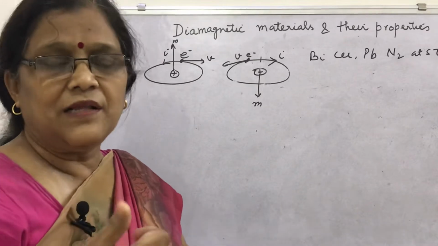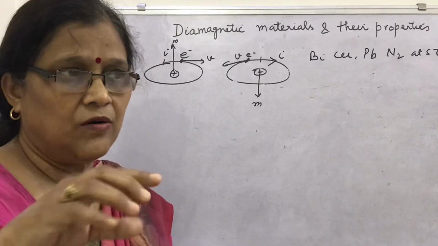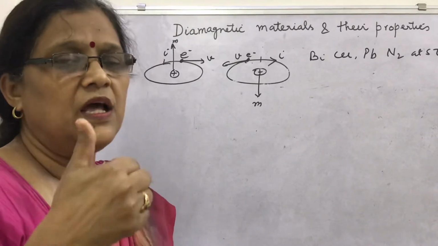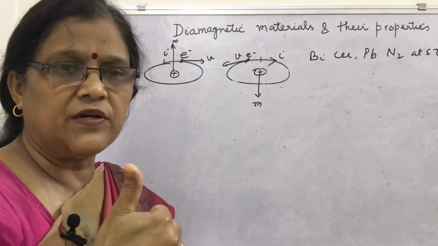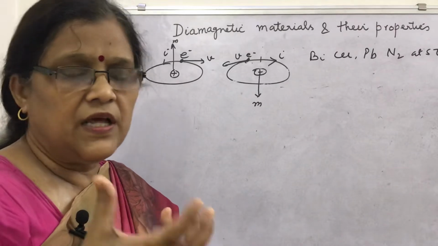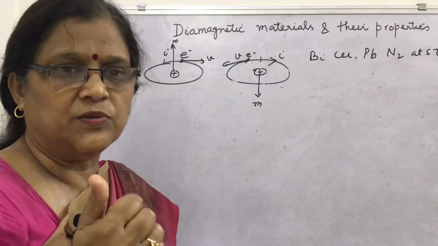How can you say that? Atoms of diamagnetic substances have equal and opposite magnetic moment of electrons due to electron pairs and net magnetic moment zero.